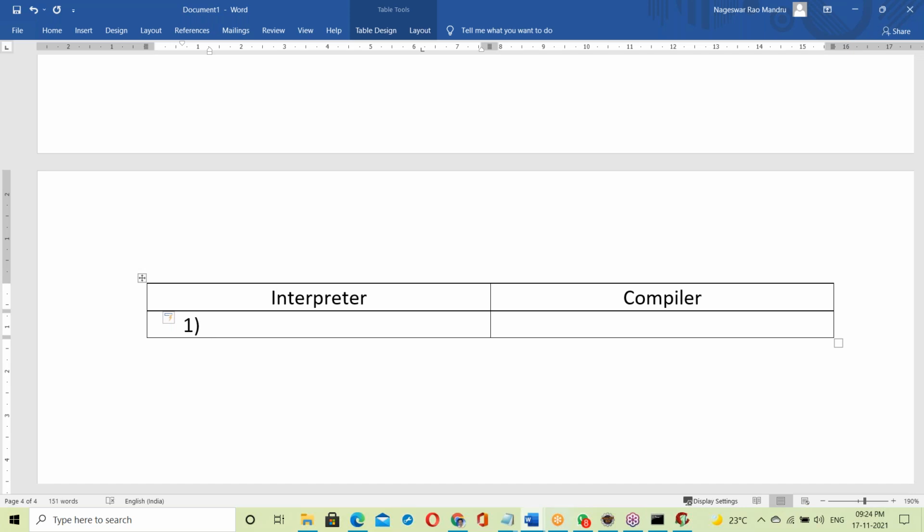First one: the interpreter checks line by line.